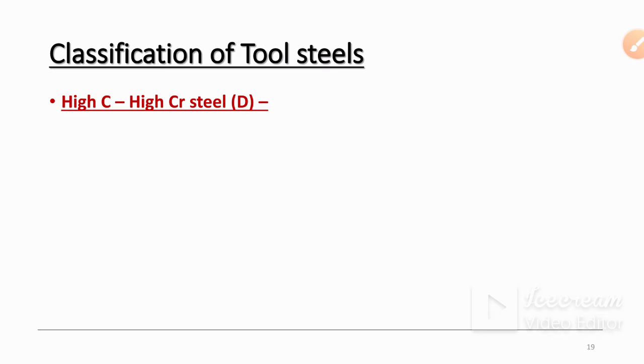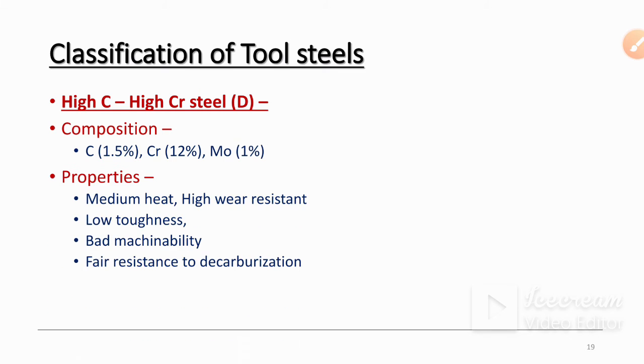Then high carbon and high chromium steels, these are also type of tool steels. So composition of carbon 1.5%, means 1.5% carbon are there. Then chromium 12%, high chromium, and molybdenum 1%. Okay. Then properties: medium heat and high wear resistant. Okay, heat resistant is low.